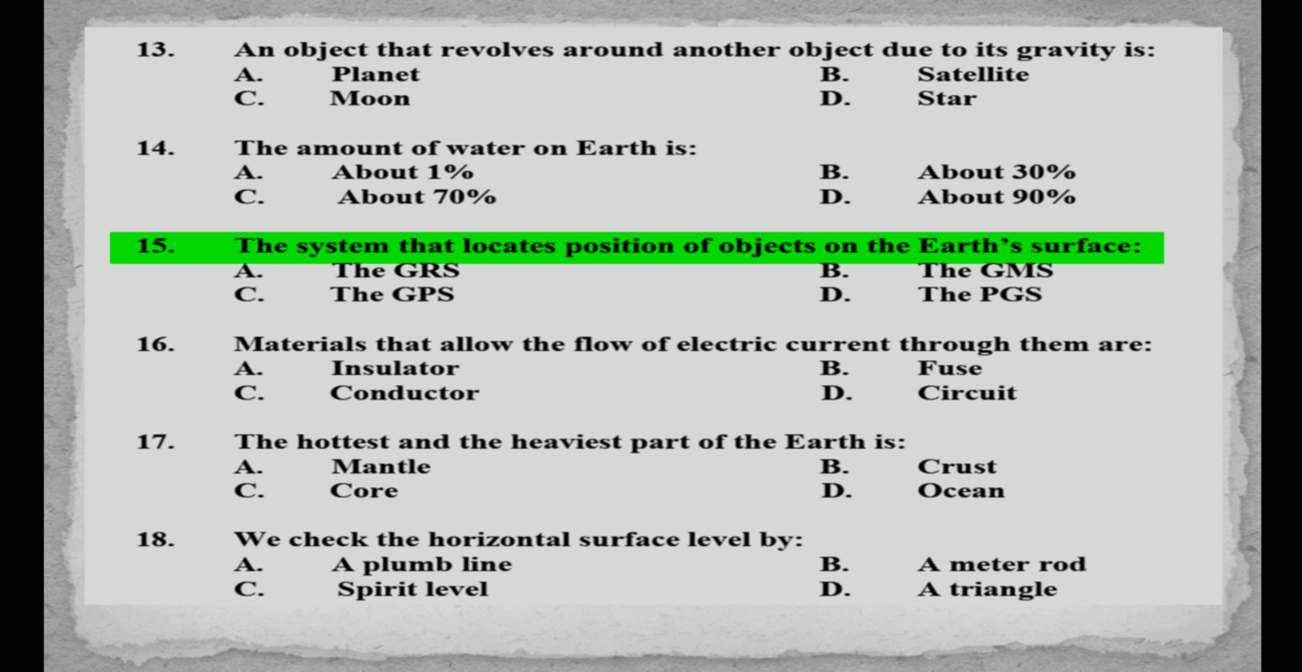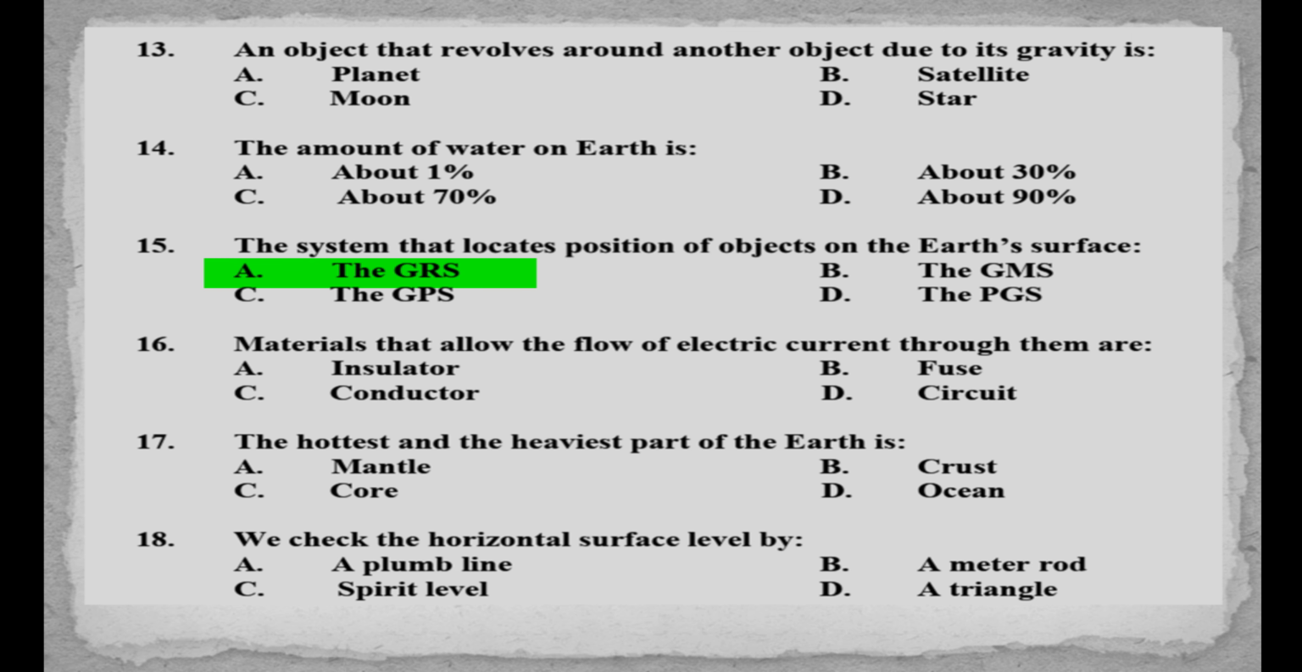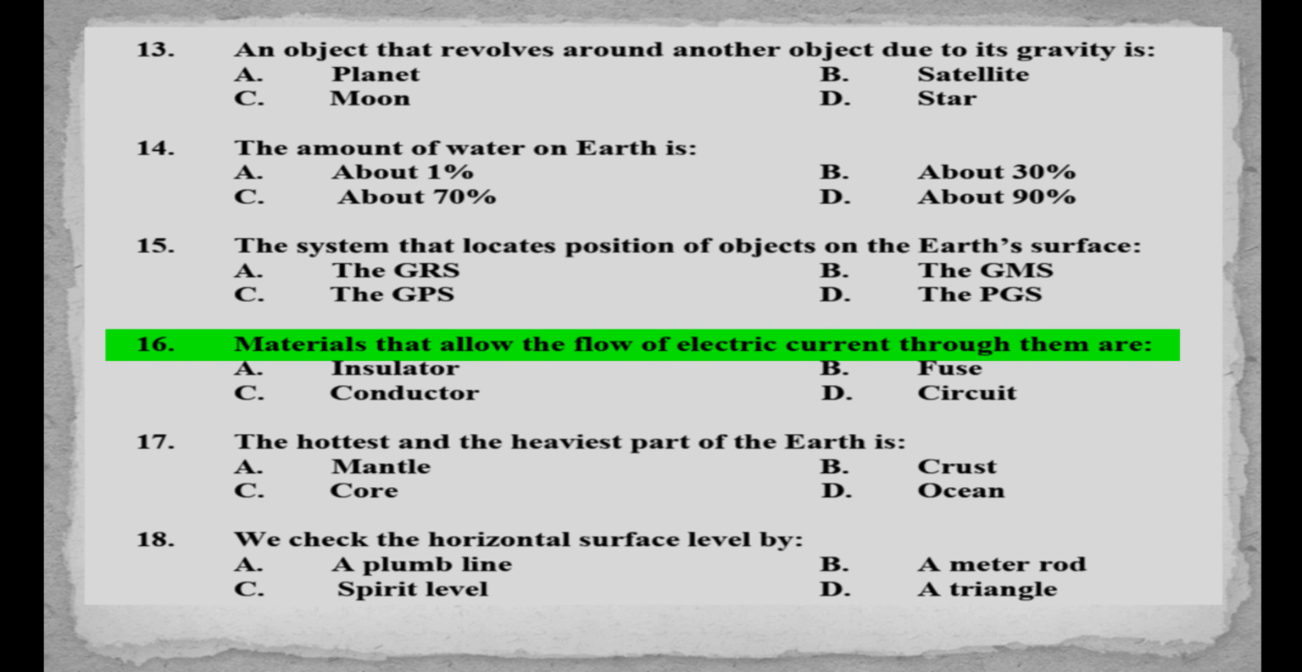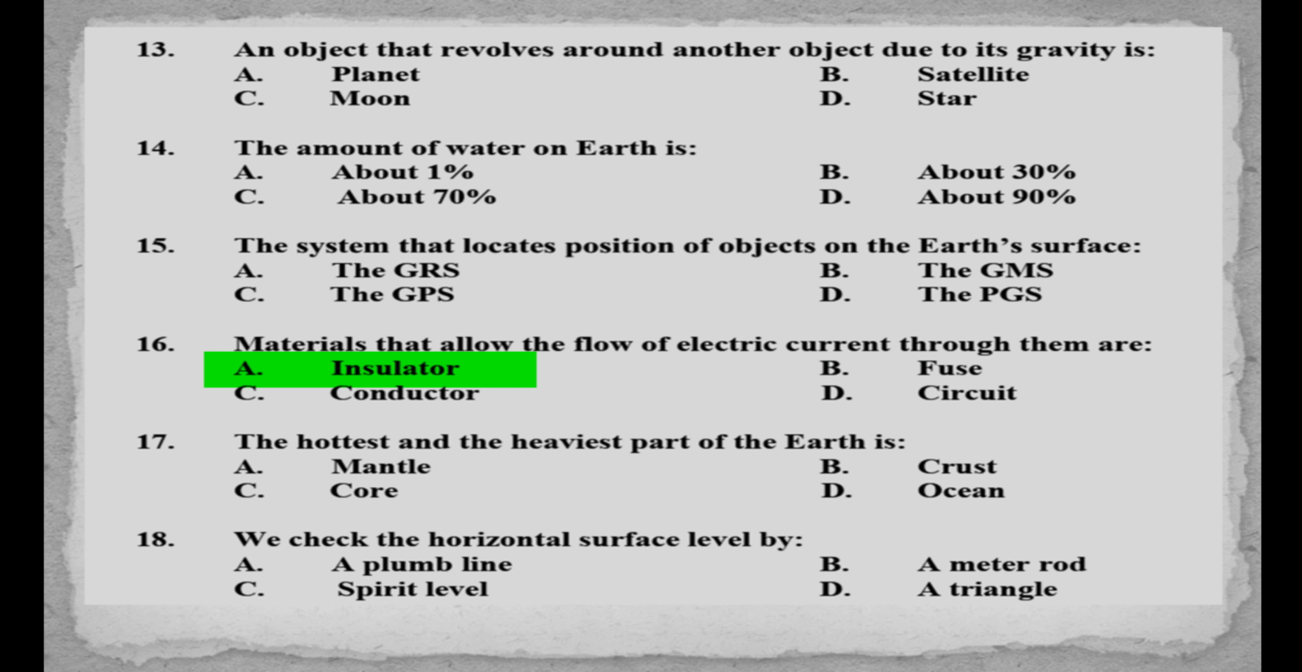MCQs number 15. The system that locates the position of objects on the Earth's surface. A. The GRS, B. The GMS, C. The GPS, D. The PGS. Answer is option C. The GPS. MCQs number 16. Materials that allow the flow of electric current through them are A. Insulator, B. Fuse, C. Conductor, D. Circuit. Answer is option C.